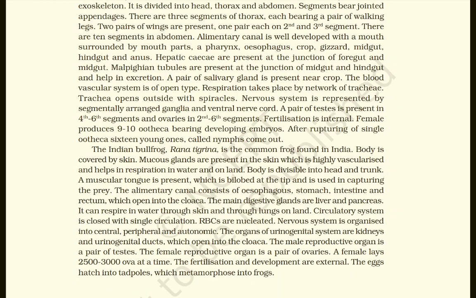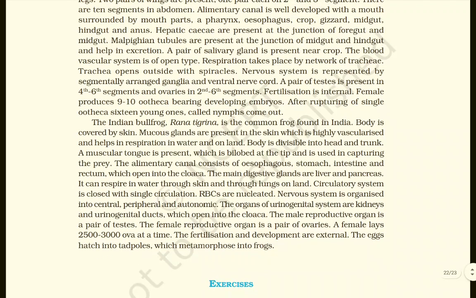The organs of the urinogenital system are kidneys and urinogenital ducts, which open into the cloaca. The male reproductive organ is a pair of testes. The female reproductive organ is a pair of ovaries. A female lays 2,500 to 3,000 ova at a time. The fertilization and development are external. The eggs hatch into tadpoles, which metamorphose into frogs.